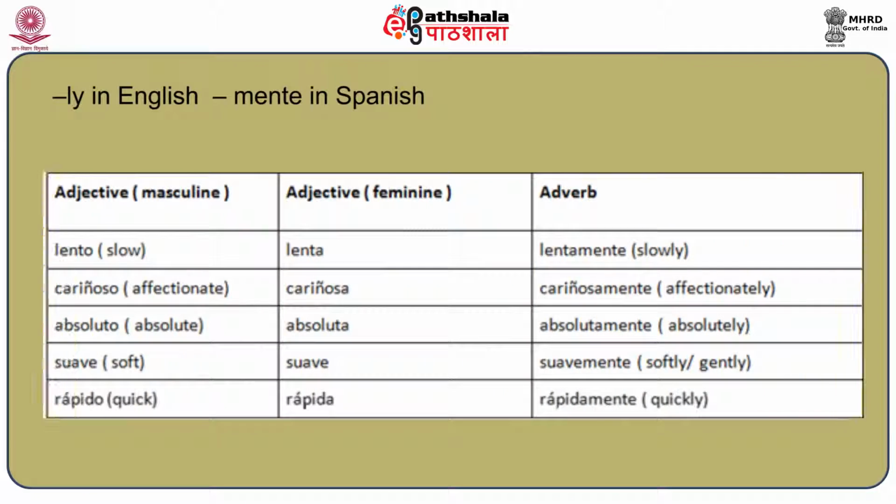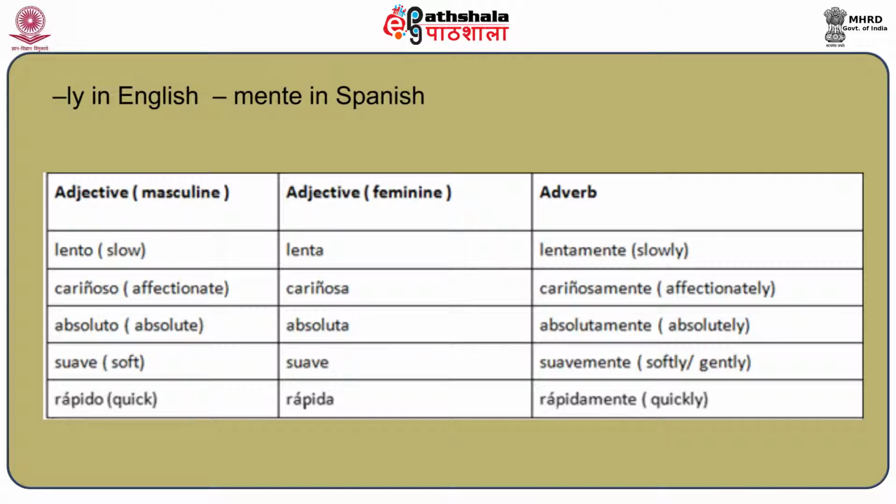In order to make it an adverb, we add mente to the feminine form. In the same way, suave is soft, and it remains the same in the feminine as well, so it will be suave. And in order to make the adverb, we add mente and it will become suavemente, meaning softly or gently.